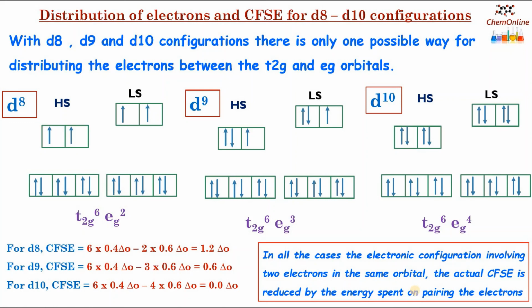So in some textbooks, you can see that while calculating the CFSE, they have also mentioned the pairing energy. That is, if there is one pair of electrons, then you will have plus P, where P denotes the pairing energy. If there are 2 pairs, then plus 2P. Here we have not mentioned the pairing energy, but keep in mind that when the electrons are paired up in orbitals, the CFSE value is again reduced by the energy spent on pairing the electrons.